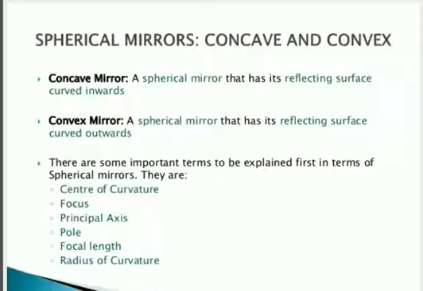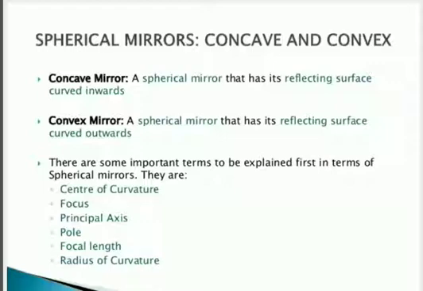And the spherical mirror whose reflecting surface is curved outward is called convex mirror. Okay, so the next things we are going to do in our next video.